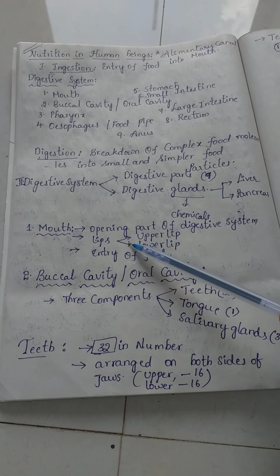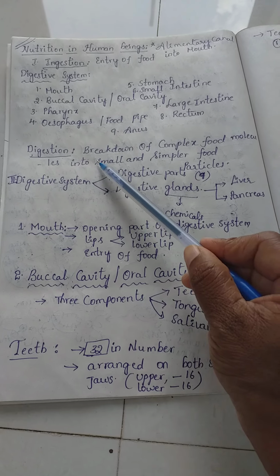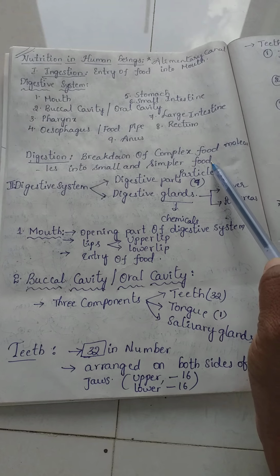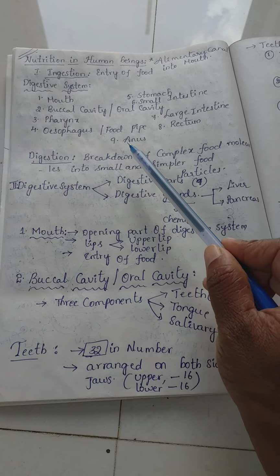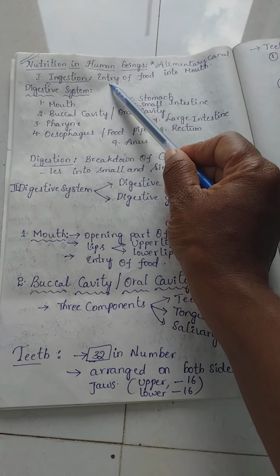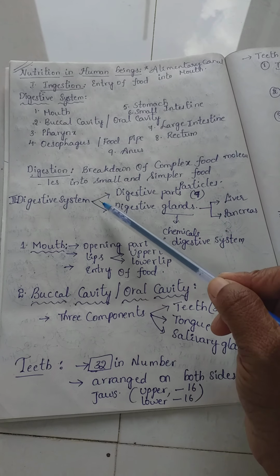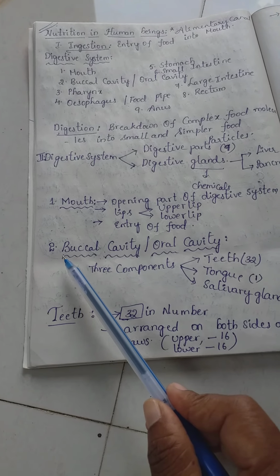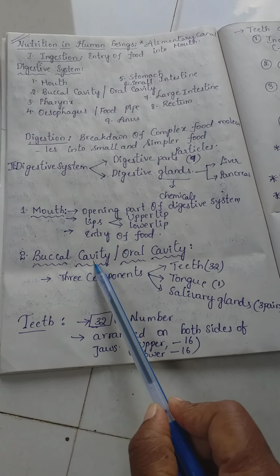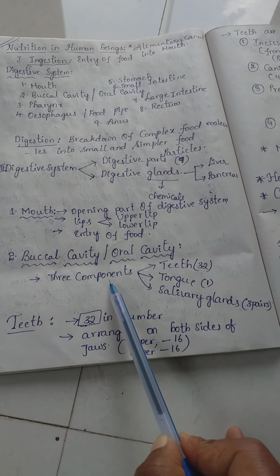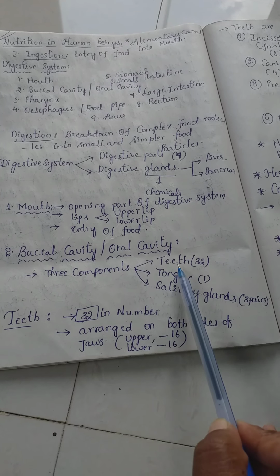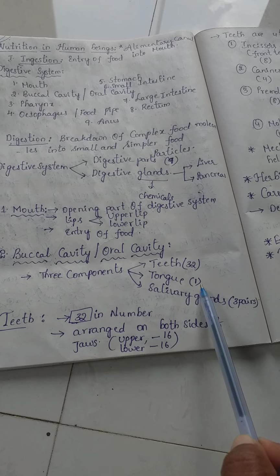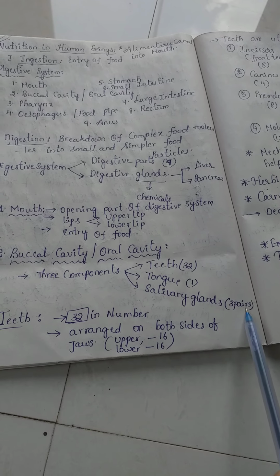Next, digestion means breakdown of the complex food molecules into small and simpler food particles. This is ingestion, entry of the food into the mouth. Digestion is breakdown of the food. The second part of the digestive system is called the buccal cavity or oral cavity. It comprises three things: teeth, tongue and salivary glands. Teeth are 32 in number. We have only one tongue. Salivary glands are 3 pairs.